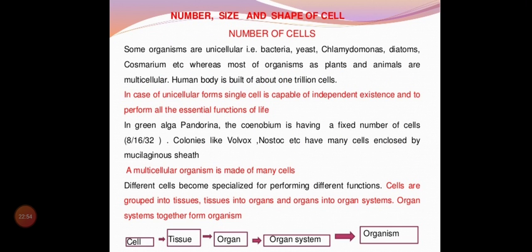Is that clear, children? So now we know what a cell is, who discovered the cell, how he discovered it, and what the cell theories are: cell definition, cell theory, and modern cell theory. Next we'll move on to the number, size and shape of the cell. We'll see this in the next video, children. Thank you.